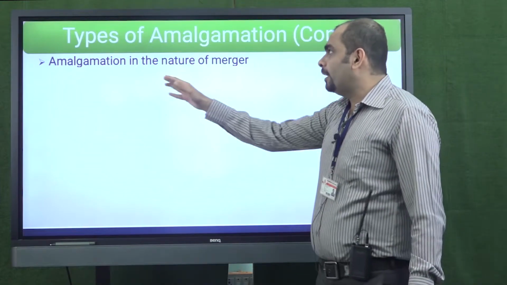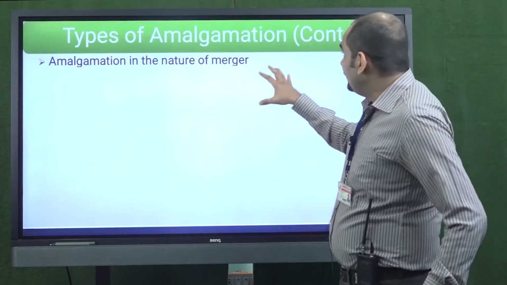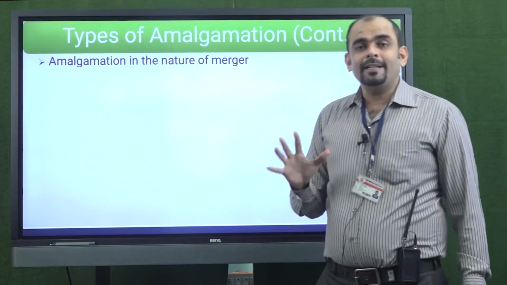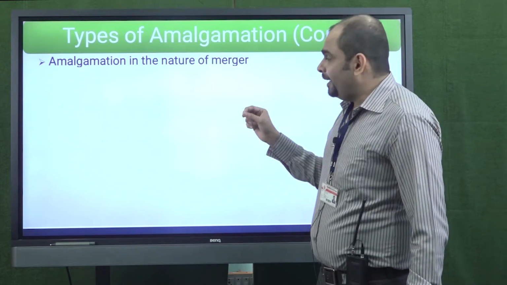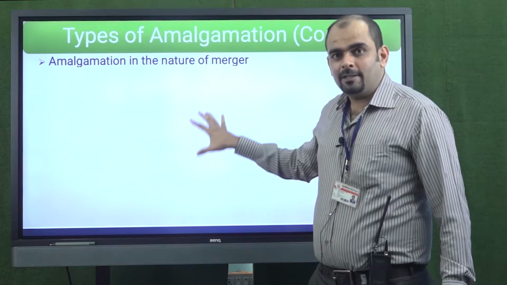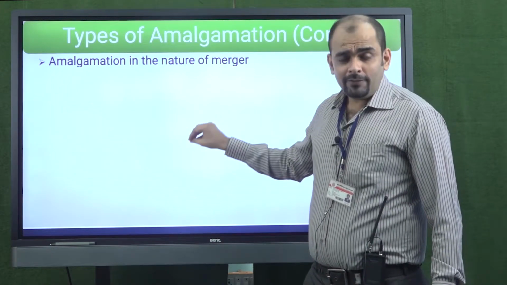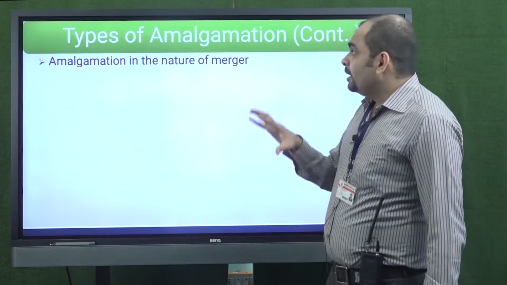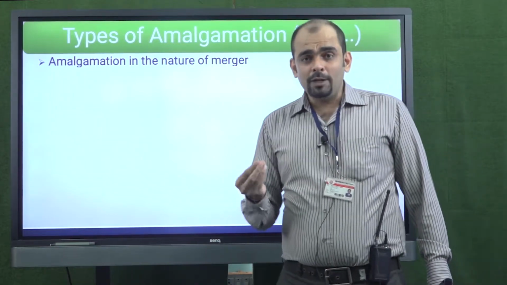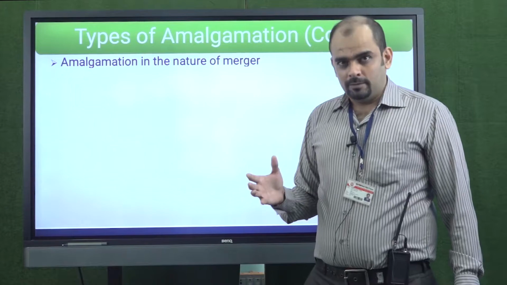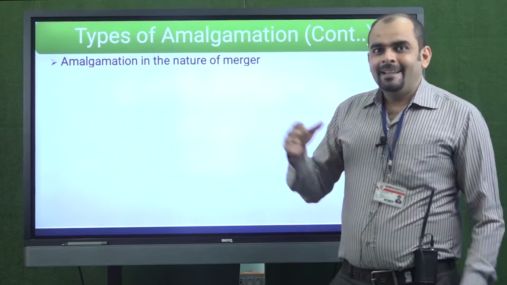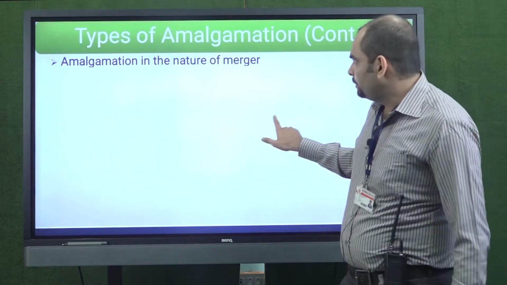What do we understand by amalgamation in the nature of merger? As per accounting standard, for amalgamation in the nature of merger, there are 5 broad conditions mentioned, which I am going to display right now. If all the 5 conditions are fulfilled, then we can say that the amalgamation has taken place in the nature of merger. But in case one or more conditions is not fulfilled, then we can say that the amalgamation is in the nature of purchase. Now let us have a look at the conditions.